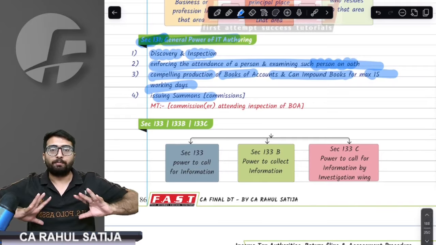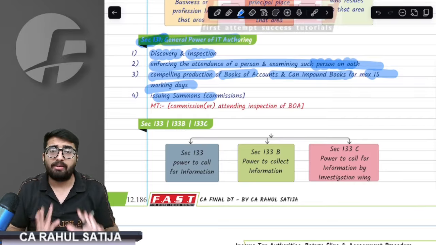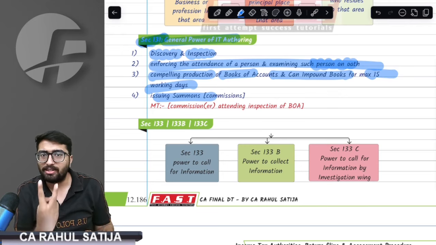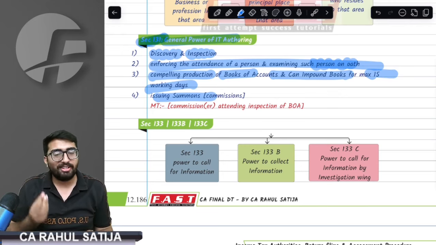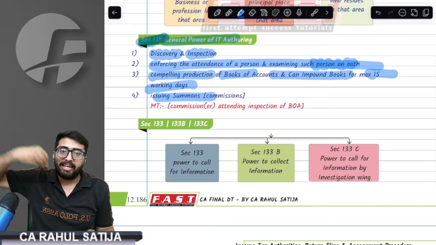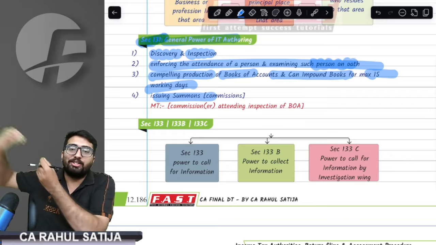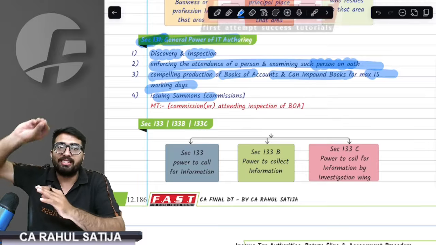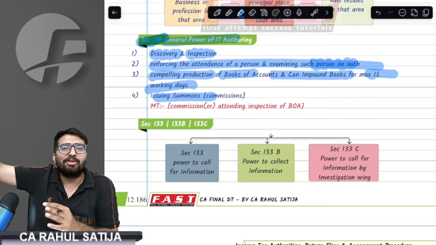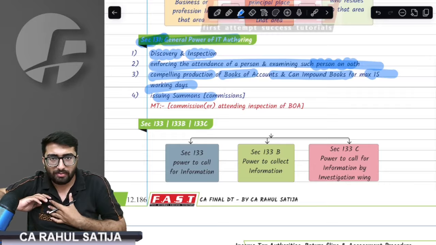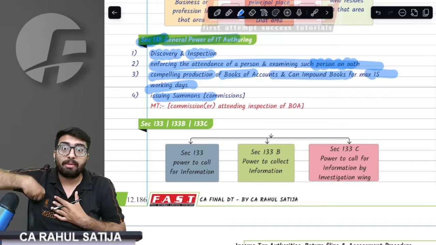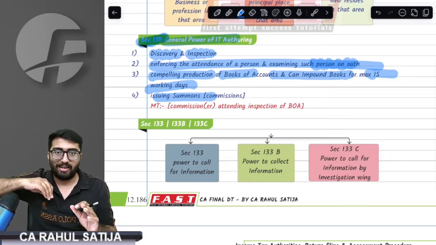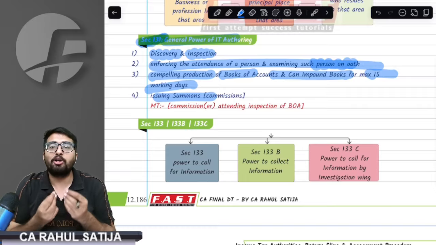We are aware. Now, IT authorities do have special powers as well. What are those special powers? I have categorized those special powers into two broad categories. First category is they can collect my information via just a conversation. That means they will write a notice to me and I have to respond. They will write a notice to somebody else and he will respond. So via communication, the IT authority can get to know our information. But there is another way: they can visit my premises. So there are basically two types of powers. First of all is via communication.